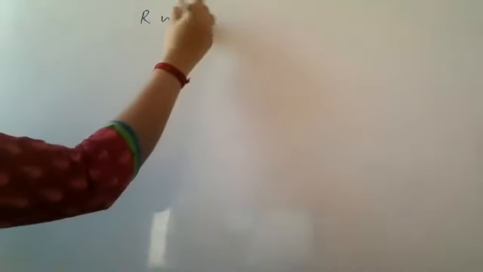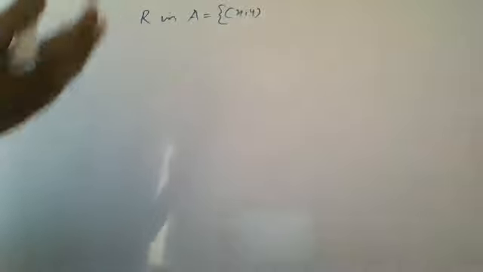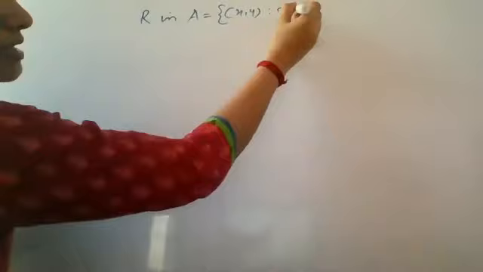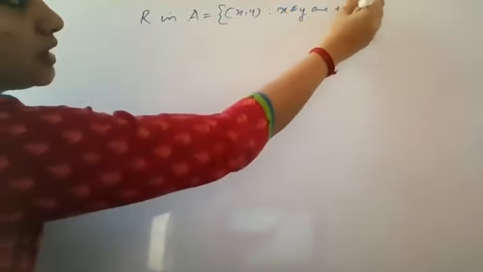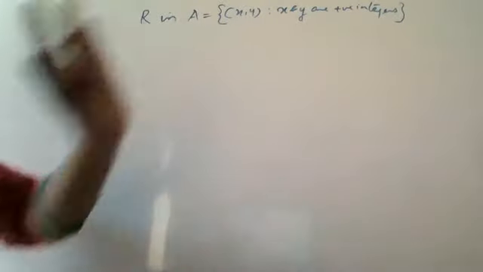Next question says, let R be a relation on a set A of ordered pairs of positive integers. So you have a relation R on a set, and this set contains ordered pairs of positive integers. That means A is the set of all (x, y) such that both x and y are positive integers. It is the collection of ordered pairs such that x and y are positive integers. This is your A. So A will contain ordered pair elements.